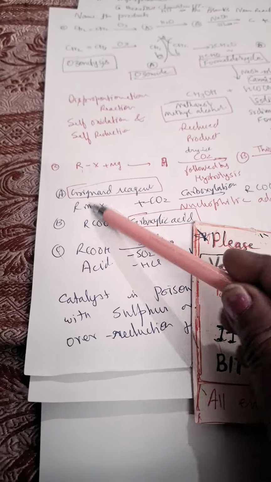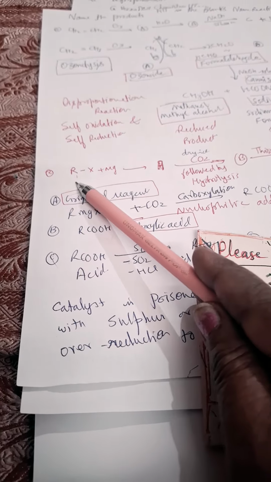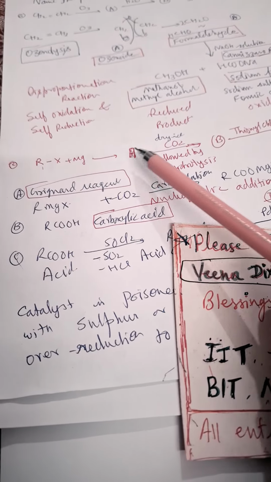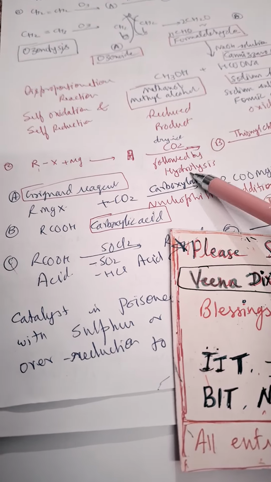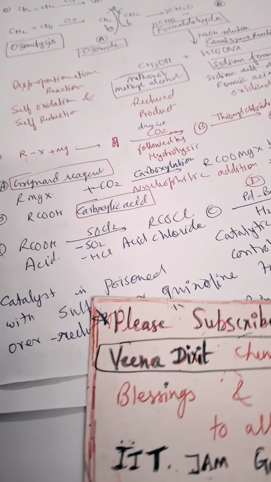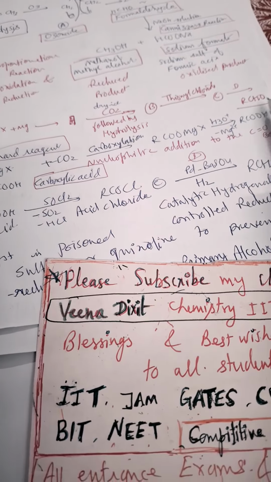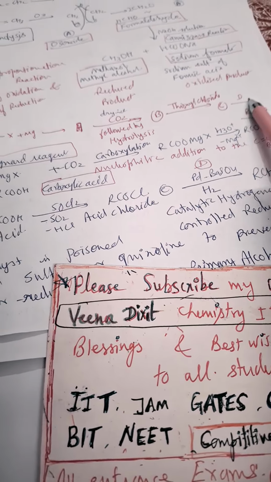Clear? Now we'll go for the next. RX plus Mg, that is alkyl halide. When it reacts with Mg, A is formed. With CO2, followed by hydrolysis, it gives B, and thionyl chloride gives C, and D will give RCHO. So we have to find out D also.